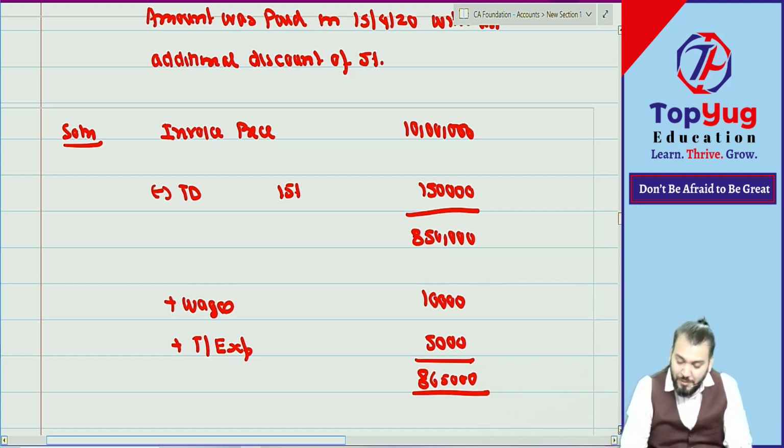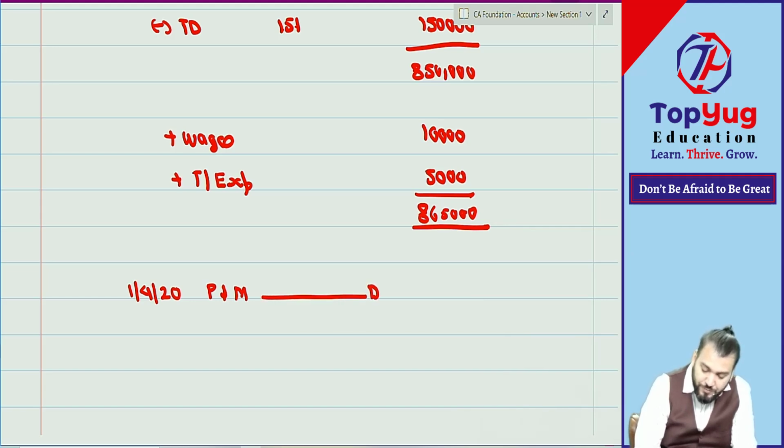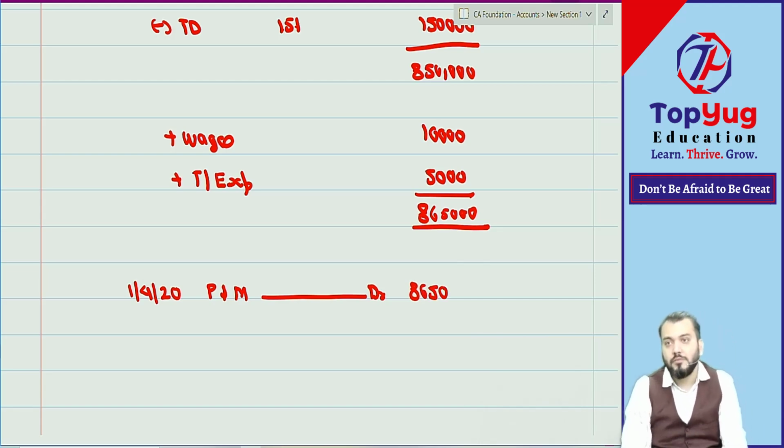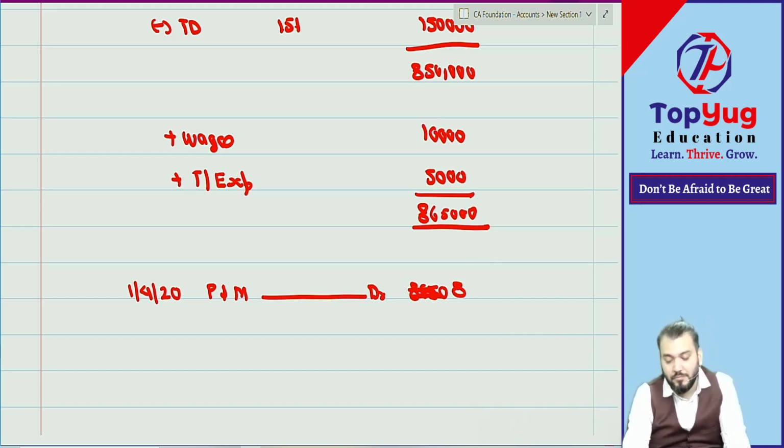Now my question: concentrate on the question. What will be the journal entry? On 1/4, tell me, plant and machinery account debit, how much? 10 lakh, 8 lakh, 8 lakh 50, 8 lakh 65.